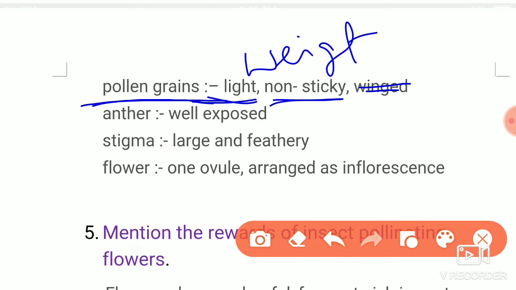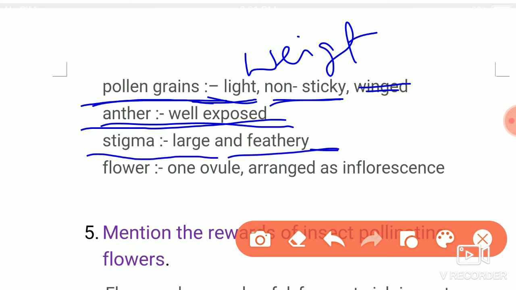The anthers are well exposed. Stigma is large and feathery, or you can write feathery stigma.